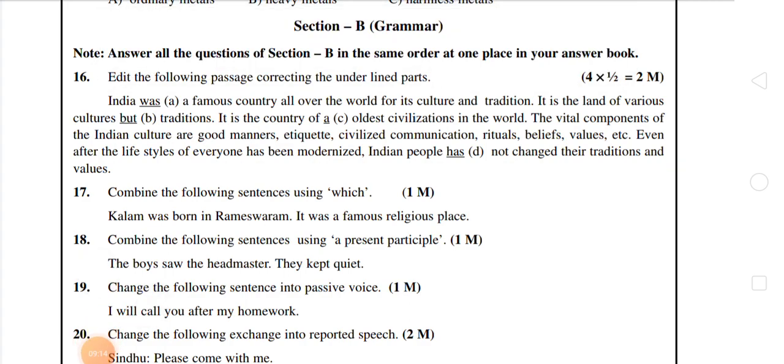The 16th question is: edit the following passage correcting the underlined parts. It carries 4 into 1/2, which is equal to 2 marks. He will give one passage and underline 4 parts of it, and we should correct them. The underlined words in that passage are wrong, so we should edit the passage with the right words. Otherwise we won't get those 2 marks. So that is the 16th question.